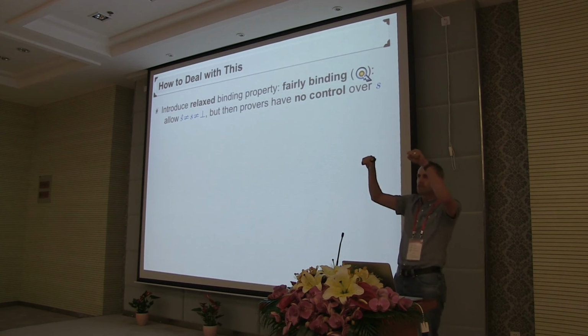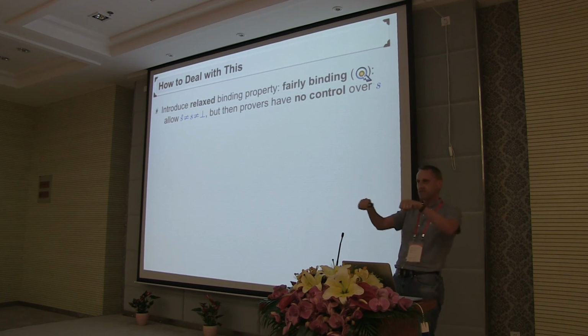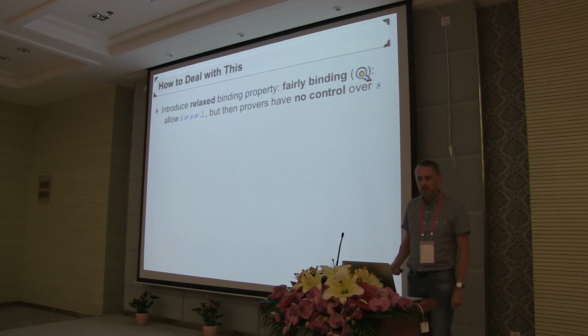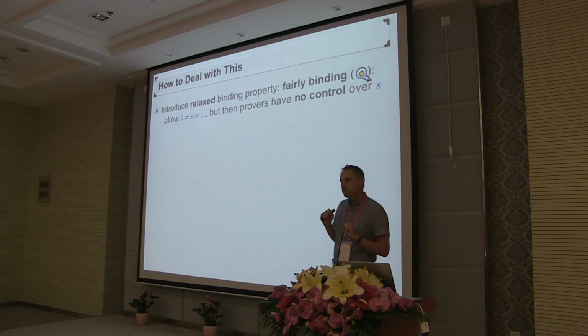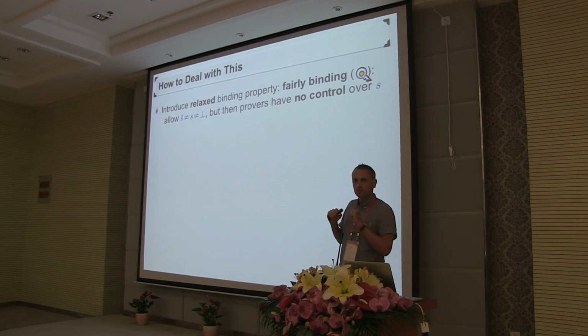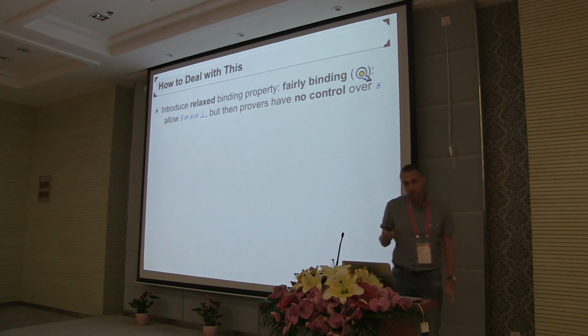For both notions of binding property that we have, we consider relaxed versions, which we call fairly binding, where intuitively it gives the provers a little bit more power in the sense that they're allowed to open the commitment to the string that's inside, or to a random string that is outside of their control. I mean, they can cheat and open to a different message than they're supposed to, but then they have no control over the message that the verifier will see inside the vault.